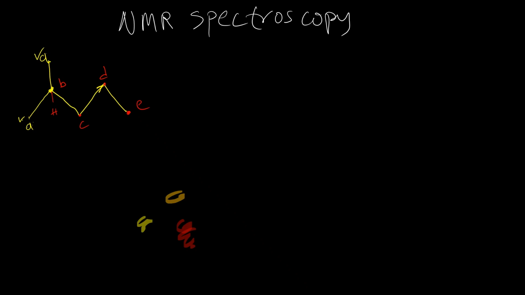So how many signals do we have here? 1, 2, 3, 4, 5. Here we have a total of 5 proton signals. Let's just look at another structure. So we have this. Now, how many proton signals will we produce from this molecule? Okay, I want you to try this one as well. Pause the video and give it a try.